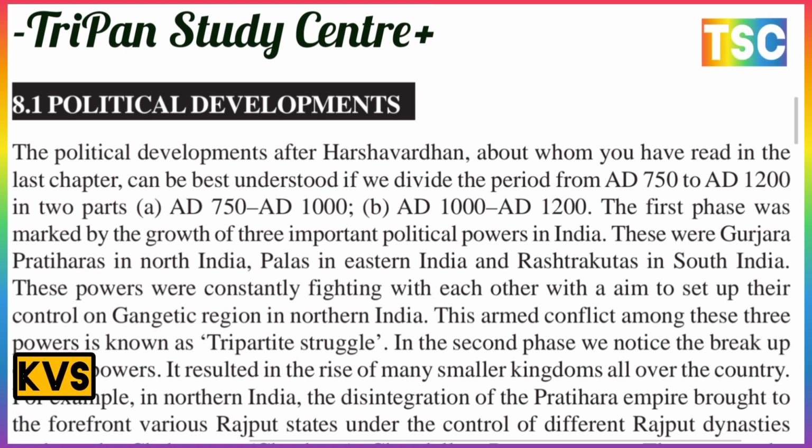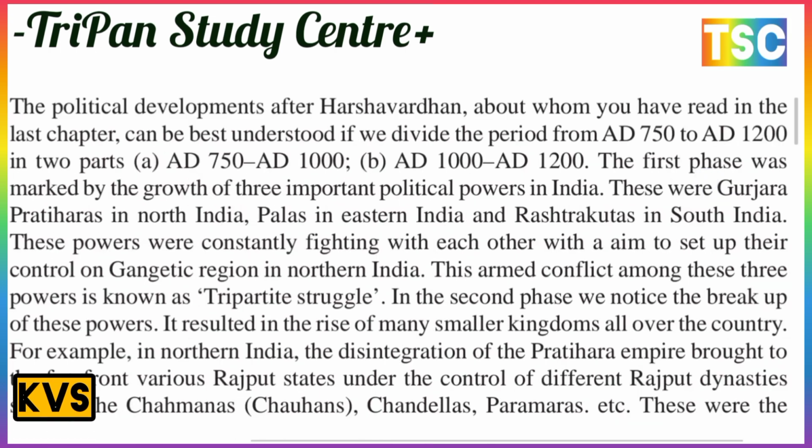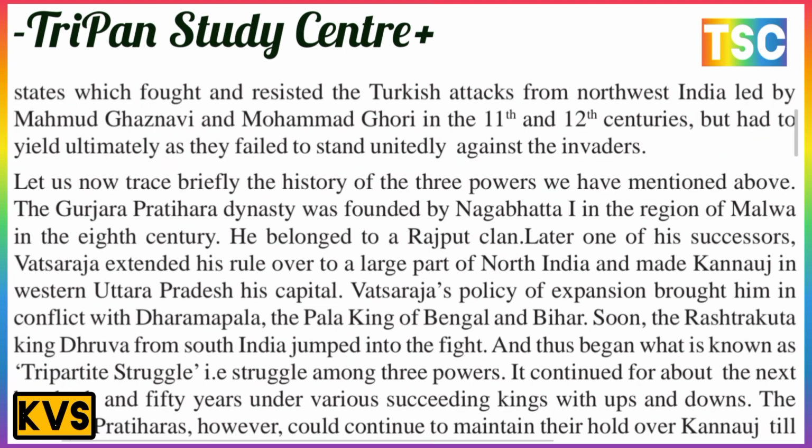For example, in northern India, after the disintegration of the Pratihara empire, to the forefront came the various Rajput states under the control of different Rajput dynasties such as the Tomars, the Chauhans, the Chandelas and the Paramaras. These states fought and restricted the Turkish attacks on northwest India led by Muhammad Ghaznavi and Muhammad Ghori in the 11th to 12th century, but ultimately failed to stand up unitedly against the invaders. Muhammad Ghaznavi and Muhammad Ghori are also important for this period.